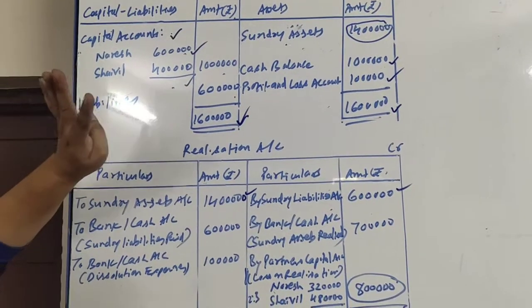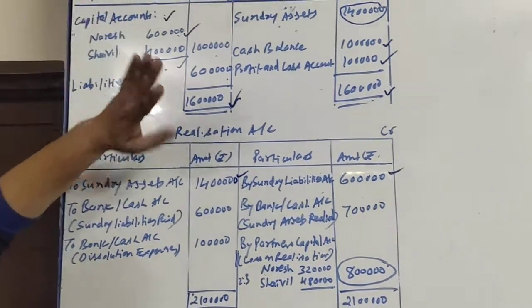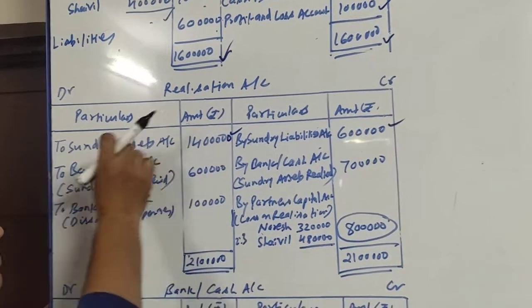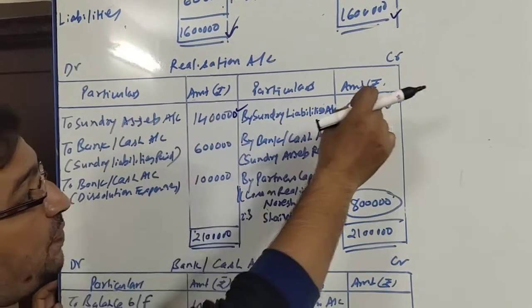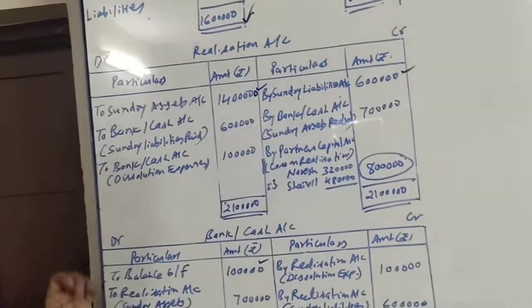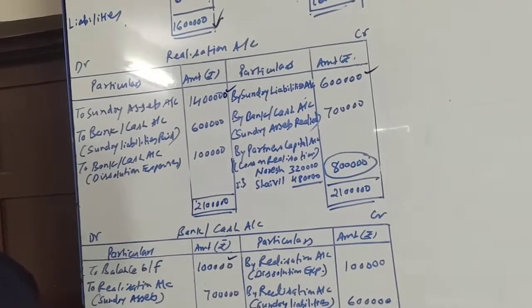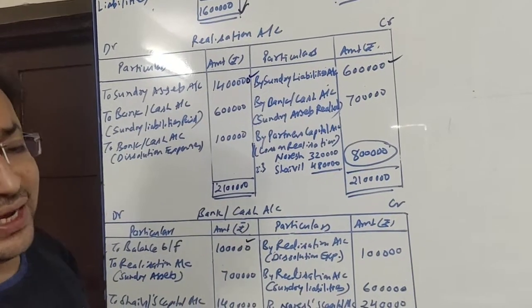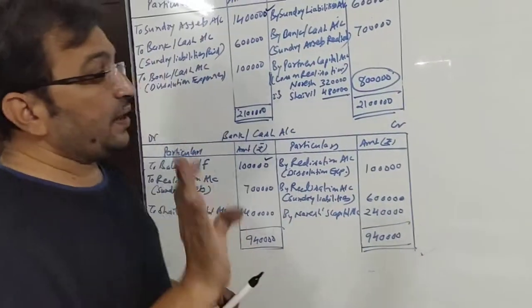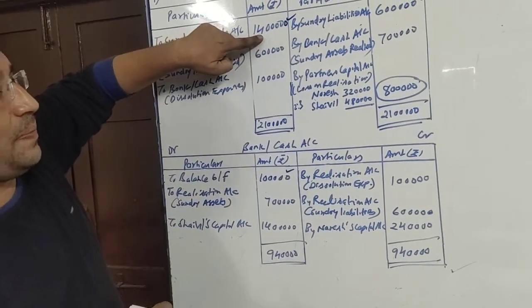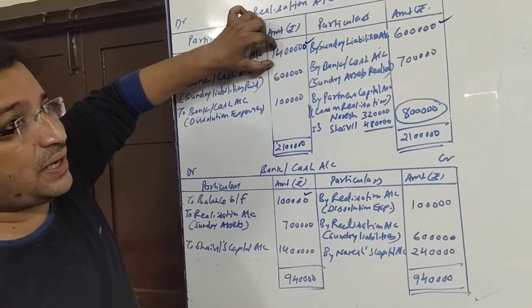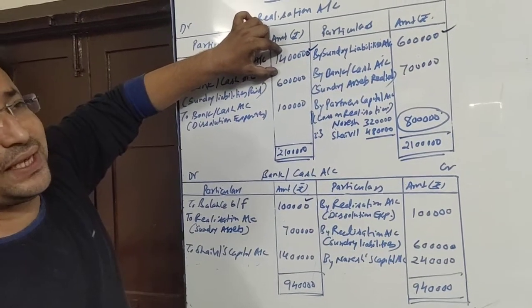We have utilized the items of the balance sheet. Now we will forget this balance sheet. We will be dealing with our realization account. We can see here that two pieces of information are there in our realization account: sundry assets 14 lakh and sundry liabilities 6 lakh. First of all, we have to follow the information from the sum, and the sum says that 50% are realized out of assets. 50% are realized from the assets of the firm. So assets are 14 lakh and 50% are realized. So cash account will be debited with 50% of this 14 lakh. So 50% of this 14 lakh will be 7 lakh.